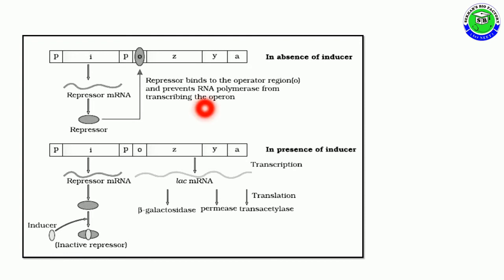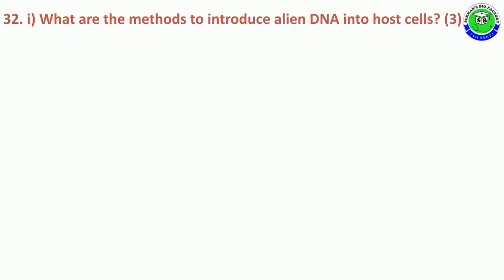In this diagram, you should mention the repressor protein binds on the operator in the absence of inducer, and the repressor protein is inactivated after reacting with inducer. It never binds on the operator in the presence of inducer, so beta-galactosidase, permease and trans-acetylase enzymes are produced in lac operon. Question number 32. It is a split question.